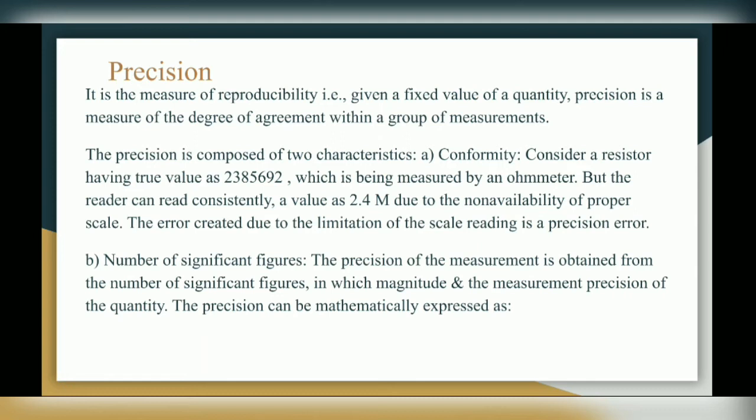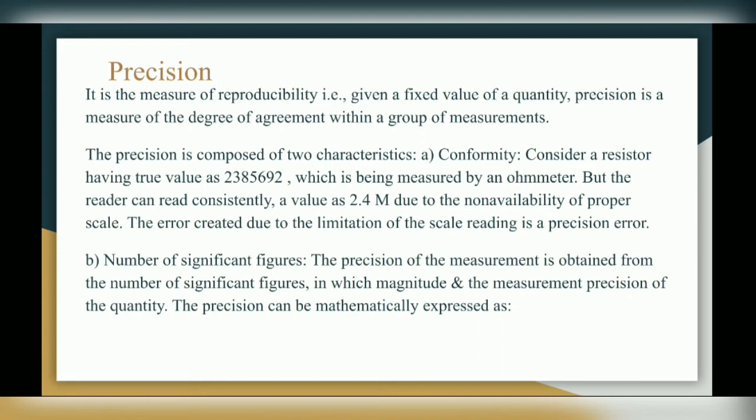So the actual value is 23,85,692, but the reader can read only 2.4 million. So he got the error, which is called as precision error. Means his reading is not accurate, but you can say nearly accurate, or he got some error in it.